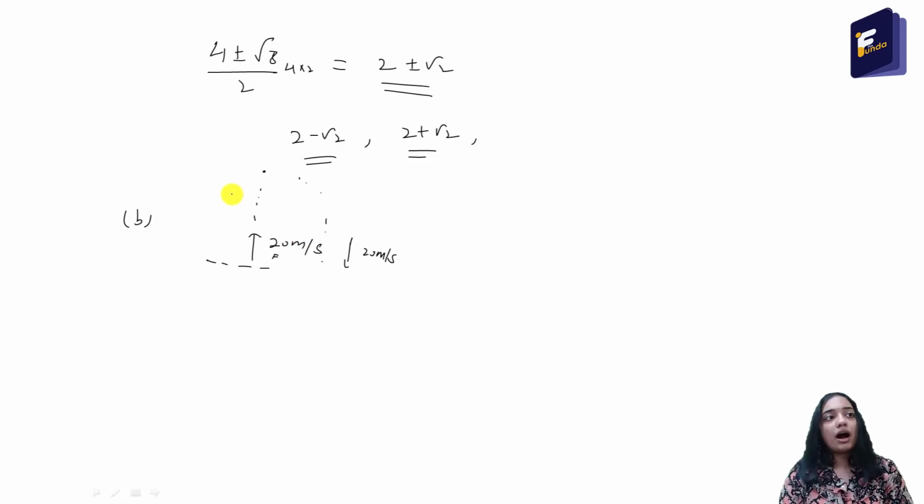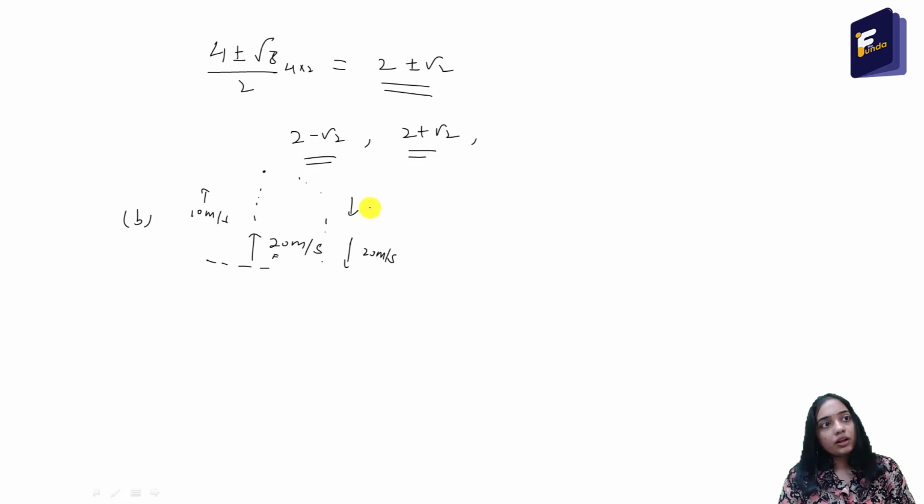So half of the maximum speed will be 10 meter per second. In this problem, it will reach half of its maximum speed at two times during its journey, once while going up and once while coming down.